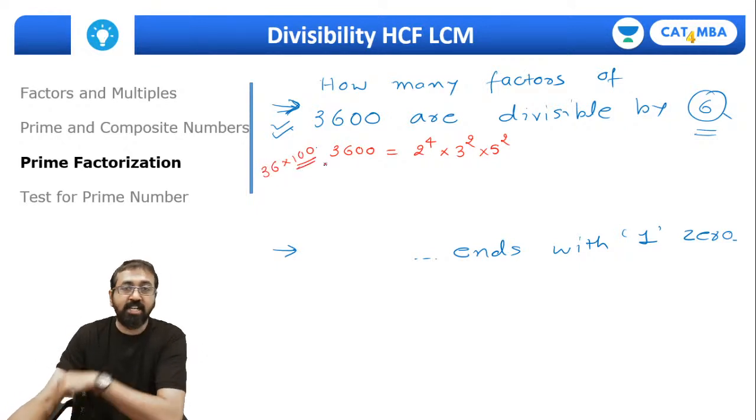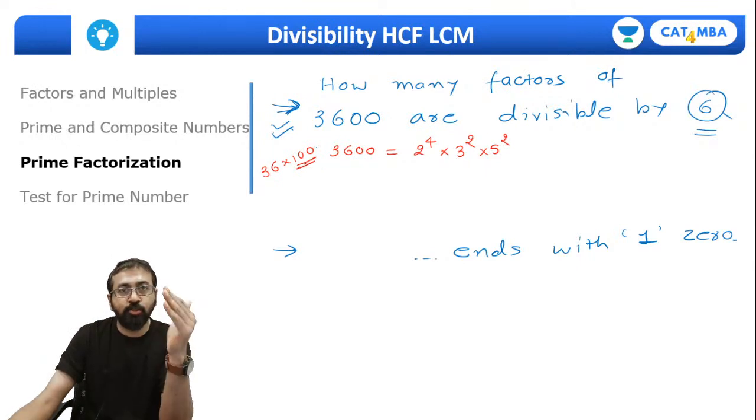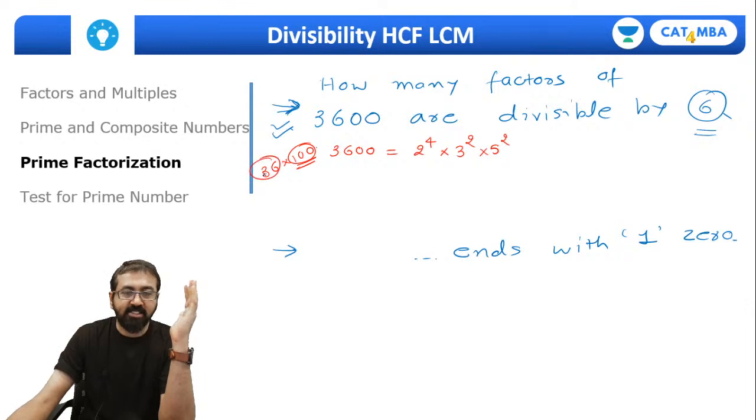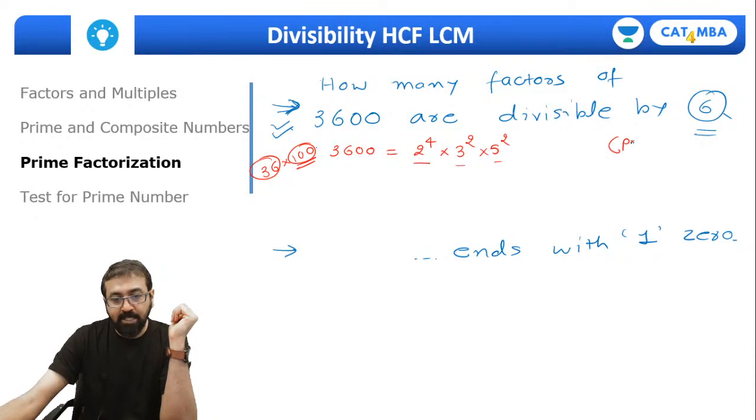As you know that 10 is 2 into 5, so 100 is 2 square 5 square. 36 is 2 square 3 square. So total power of 2 is 2 raised to 4, 3 raised to 2, and 5 raised to 2. Right? Okay, now guys, let me help you understand how did we get that formula p plus 1.